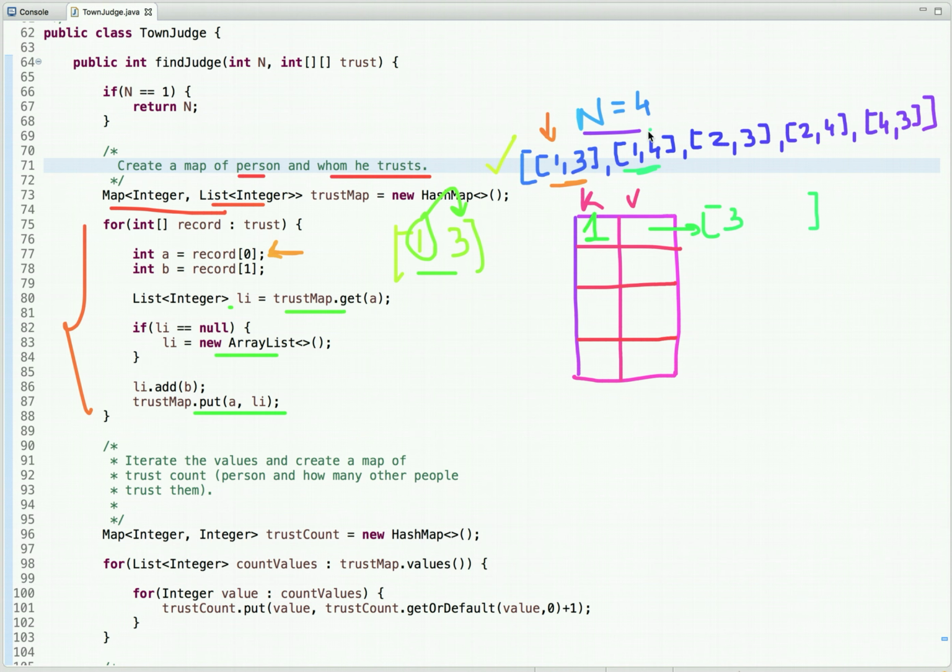So we add this value and put them in the map. This denotes that this person trusts these 2 persons. Then similarly for the next iteration we get this pair, so we put 2 and then 3. In the next iteration, the record already exists for this key, so we put 4 here, and similarly we put 4 and then 3. So now we know each person and whom he trusts.